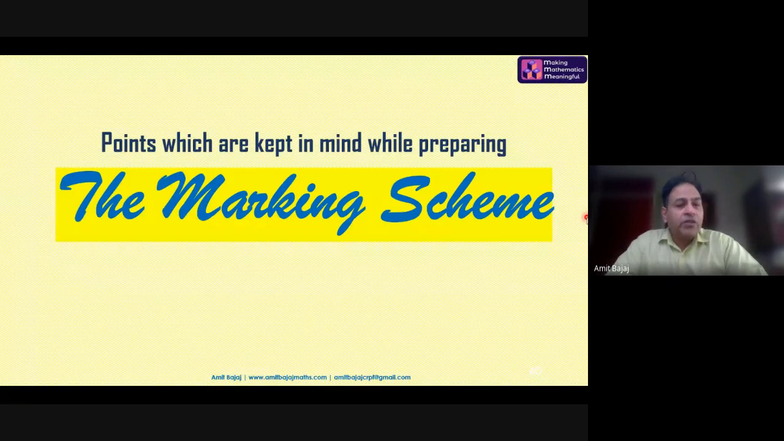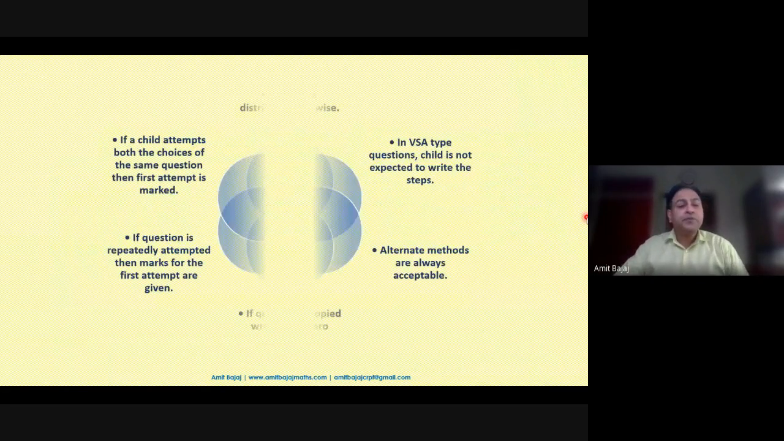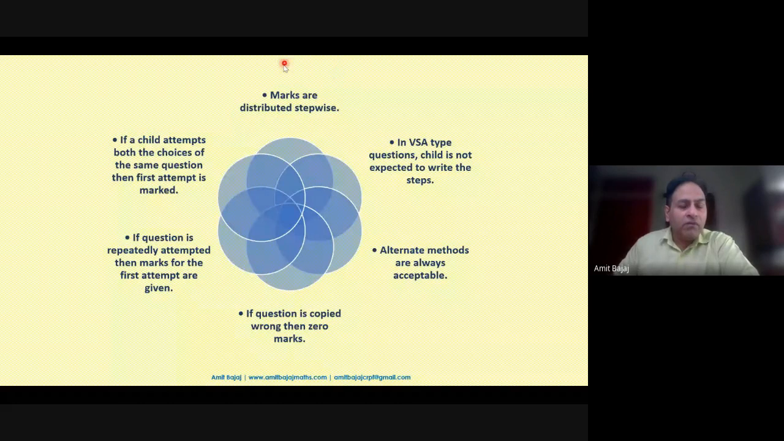Okay, now I'll come to the points which are kept in mind while preparing the marking scheme. I'm fortunate to be a part of the CBSE marking scheme committee for more than 13 years. So what exactly we discuss whenever the paper happens, most of the ideas for the marking scheme remain the same, except a few rules which may be framed there and there itself. I'm sure every one of you is aware of these points.